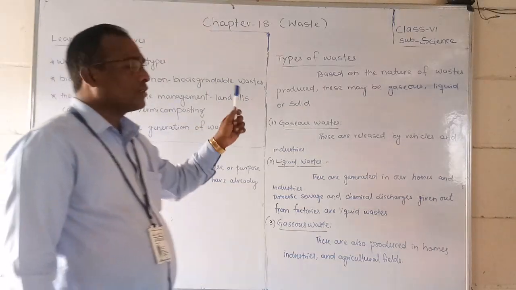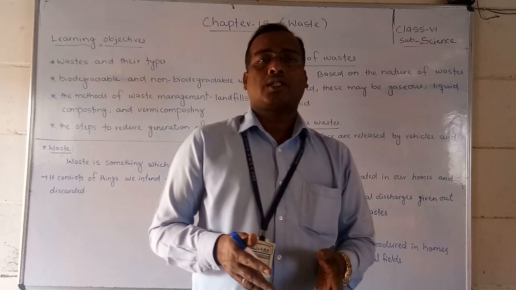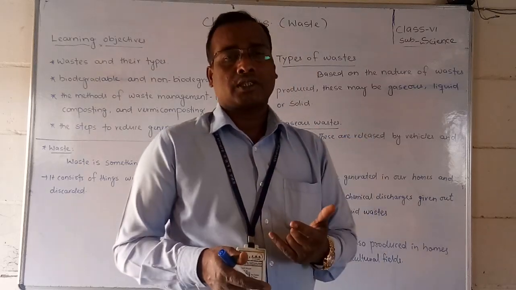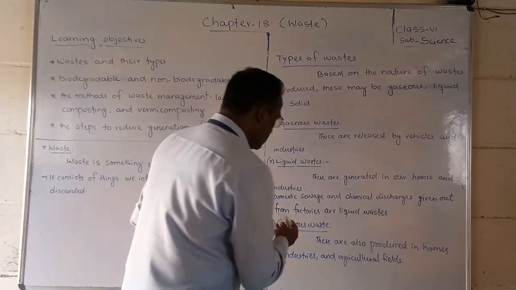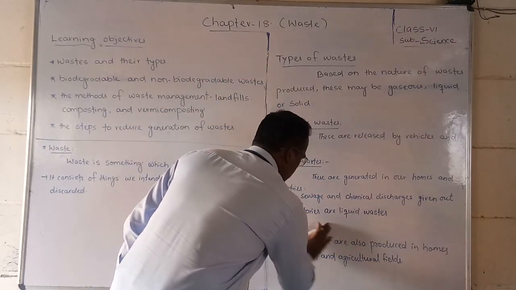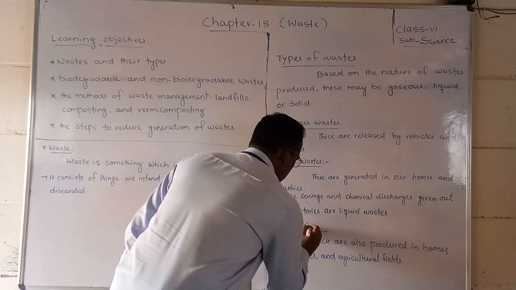So generally, based on the nature, wastes are of three types. One is gaseous wastes, and the next one is, sorry, I wrote here, solid waste.